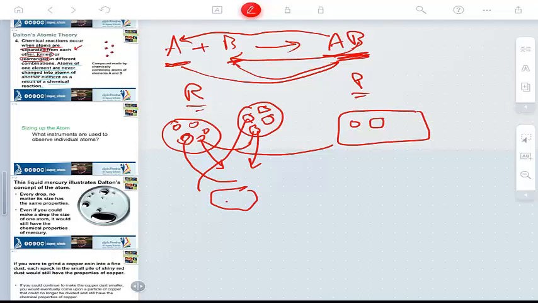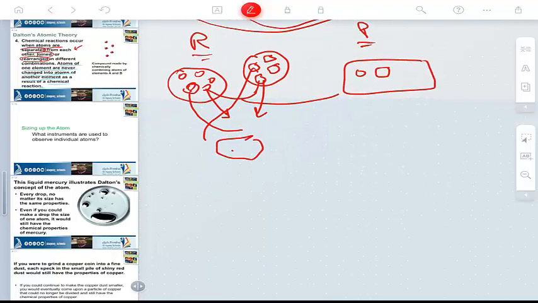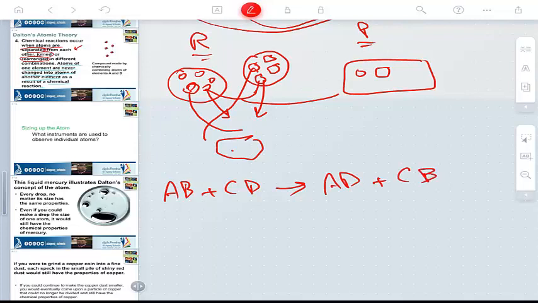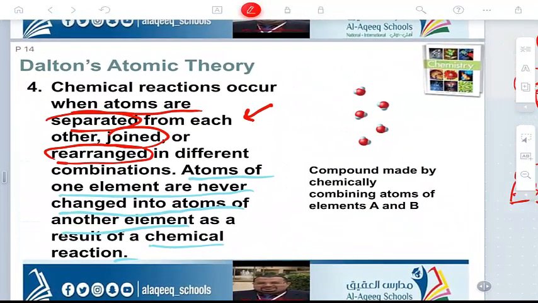Okay? Let me give you an example. If you have AB plus CD yields AD plus CB. Look, A rearranged with D to form AD, and C rearranged with B to form CB. So rearrangement happens here. It means to make the reaction, maybe the atoms are separated, maybe joined, maybe rearranged in different combinations. It happens in the reaction.